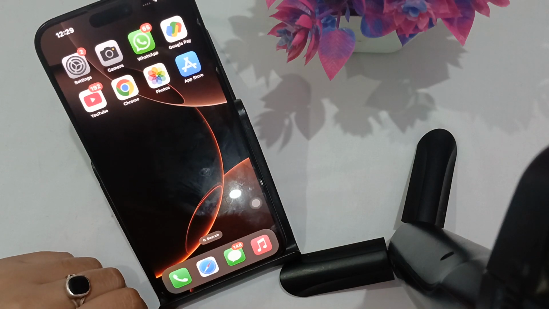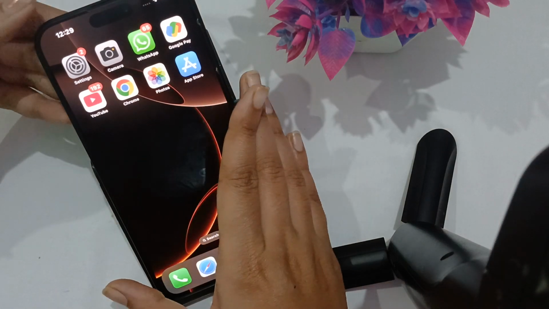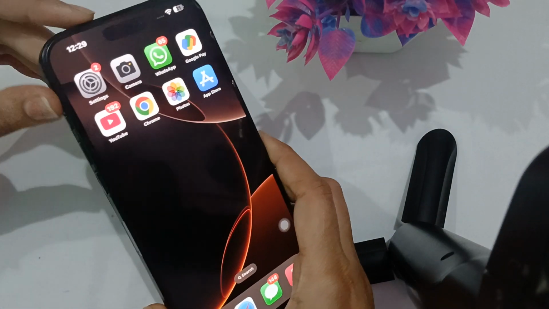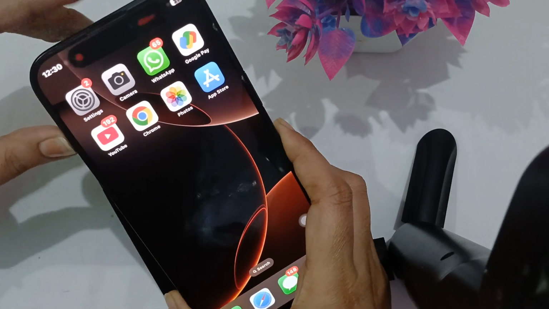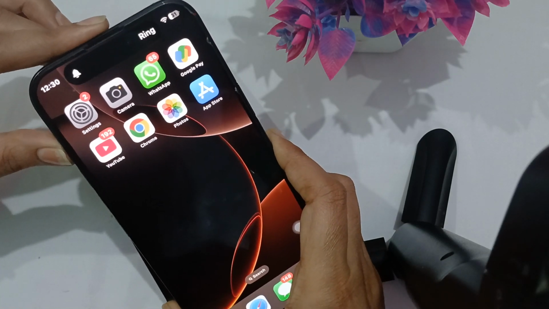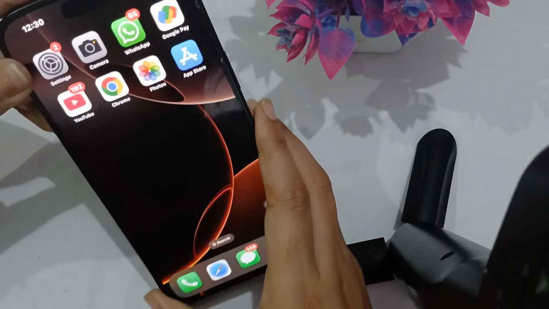So guys, the first step, you have to check that your phone is not on silent mode. Okay, so this is the mode button. You can keep on pressing it and check if it is on silent. You have to press it and make sure it is at the ring.